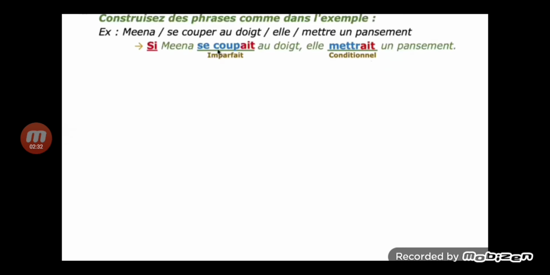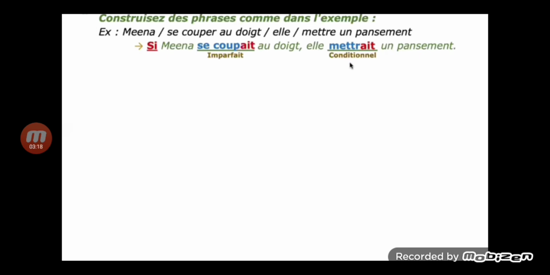Here, in this seventh exercise, both verbs are given, the first one and the second one. So what you have to do is conjugate the first verb in imperfect and the second verb in conditional. The verbs are given there and should be placed after si, and the second is in conditional tense.